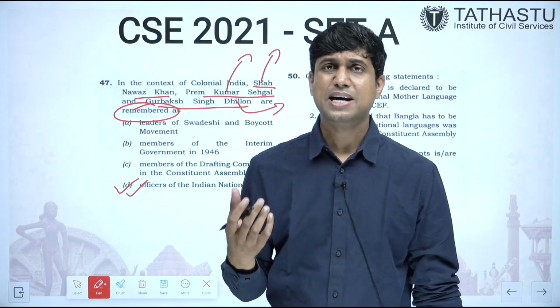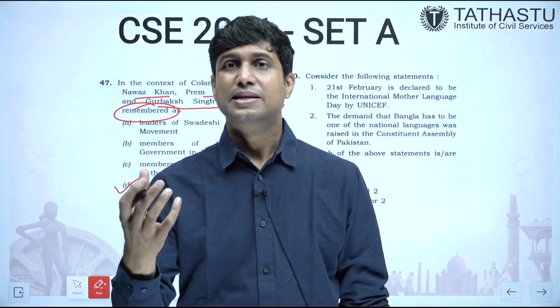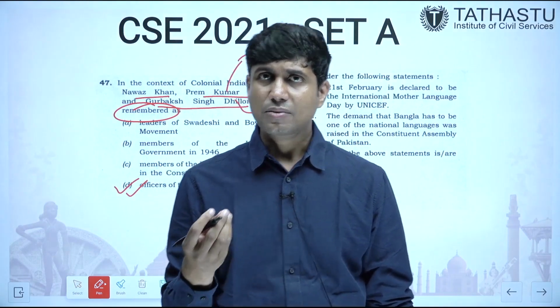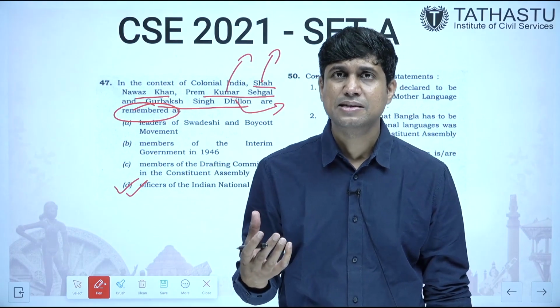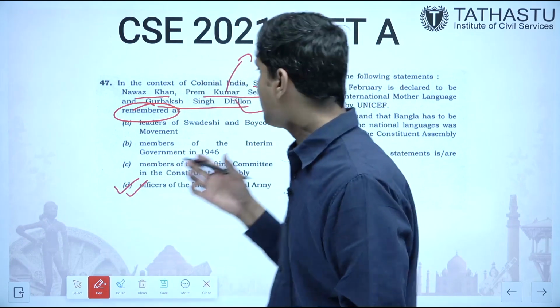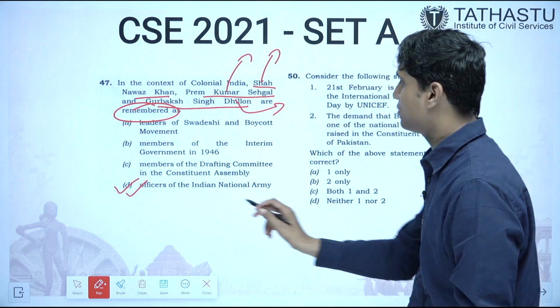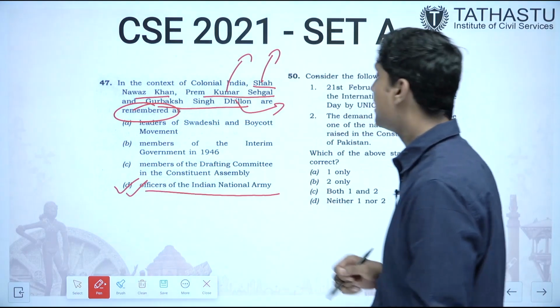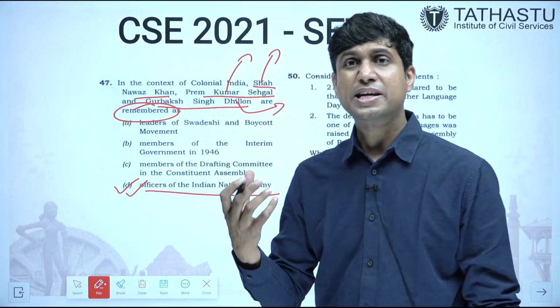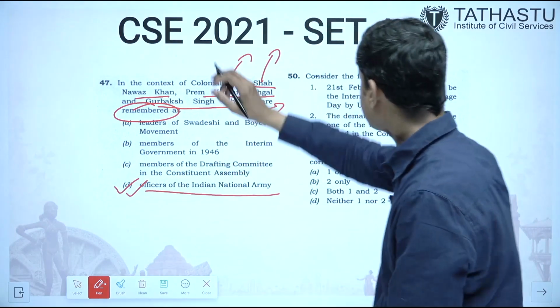The officers of Azad Hind Fauj were court-martialed in the Red Fort, but it boomeranged on the British, and public sympathies were raised in favor of these officers, who became patriotic heroes overnight.